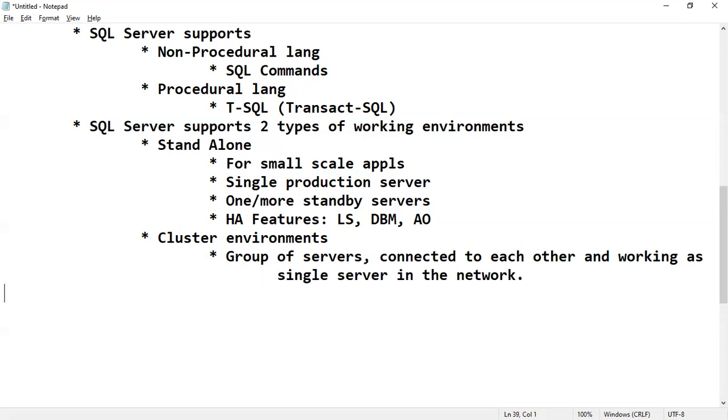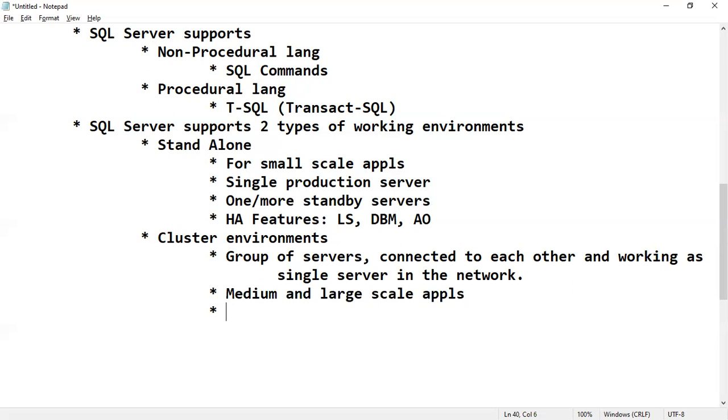Remember, for medium and large scale applications, we compulsorily need a cluster environment.